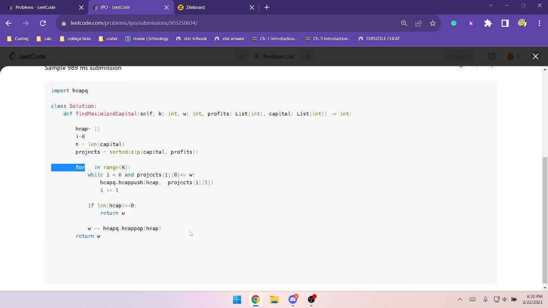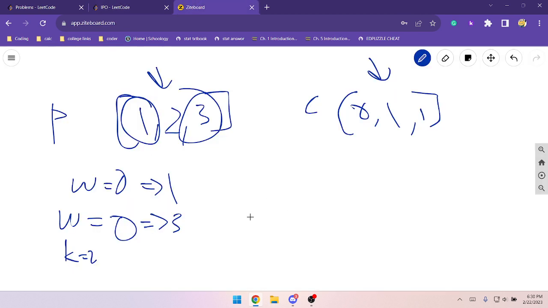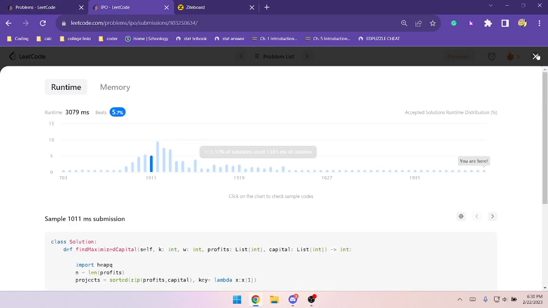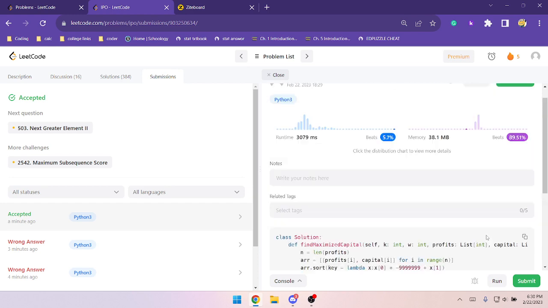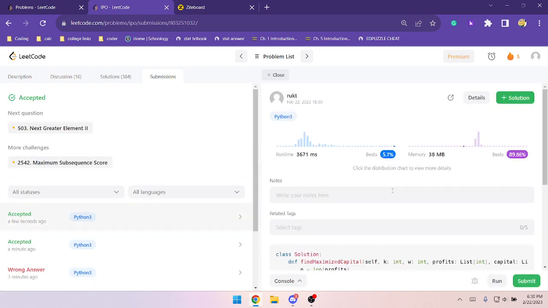This is so stupid, man. Yeah, so what I should have done, I should have used the heap. Only push in the terms that I can do. Oh, that was so stupid. At least I have good memory. Wait, let me just submit it again to see. Oh, and I got so many wrong answers just trying to understand the question. That was so stupid. I didn't understand the question.